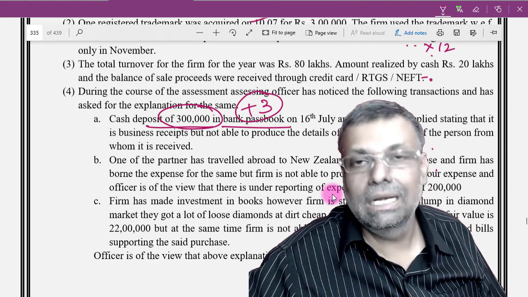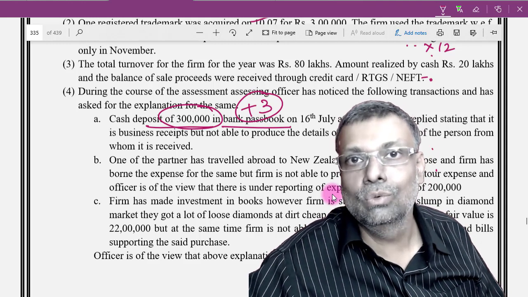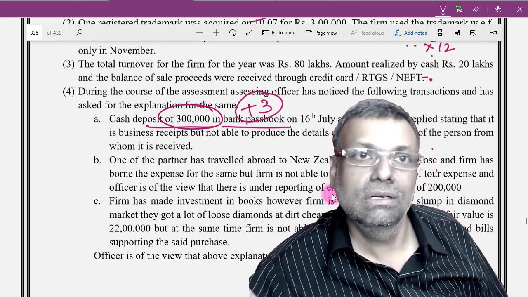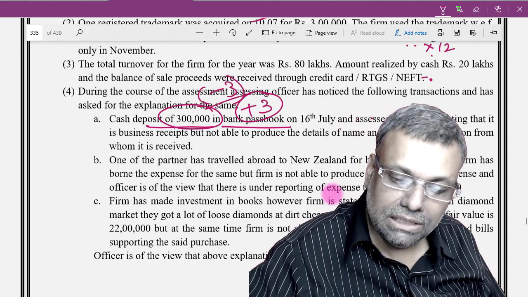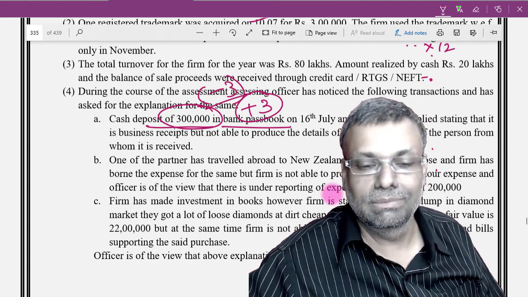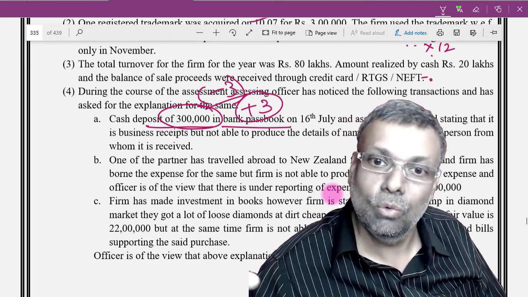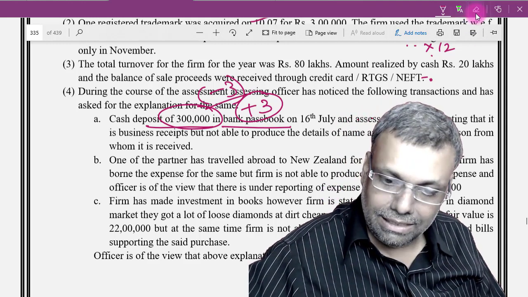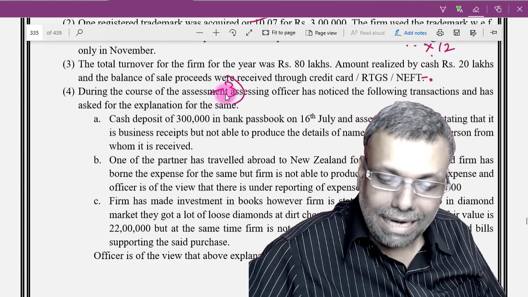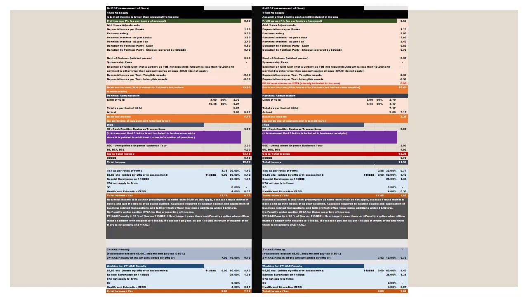So if I assume that these 3 lakhs were already included in my taxable income, supposing, then I have to do only a head adjustment, that from the business income I have to move it to other sources. So I'll have to do minus 3 lakhs from business income and then add 3 lakhs to other sources income. That is another possibility, but that will never be clear in a question like that, because I would then have to go into the actual transactions, whether the 3 lakhs is already included in the income or not. So for that I will just show the presentable answer, but one different thought on this particular front will be applicable. Okay, so accordingly you have to give the answer.